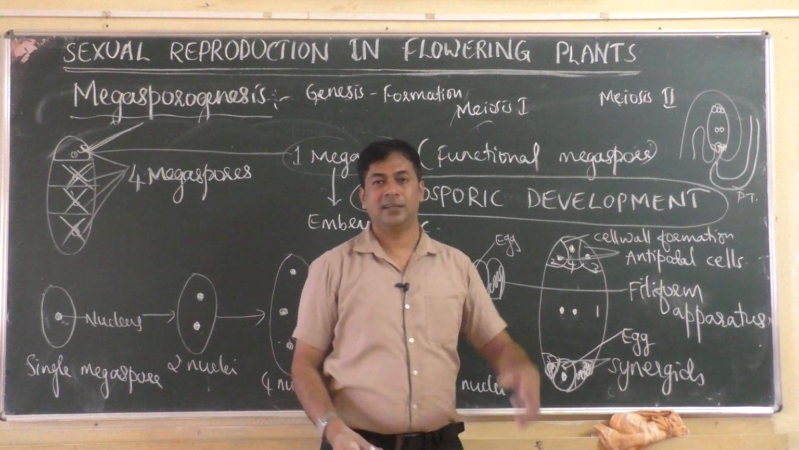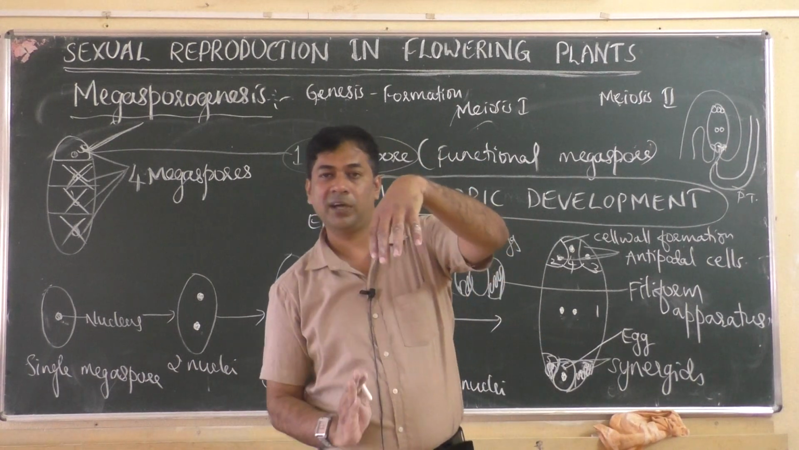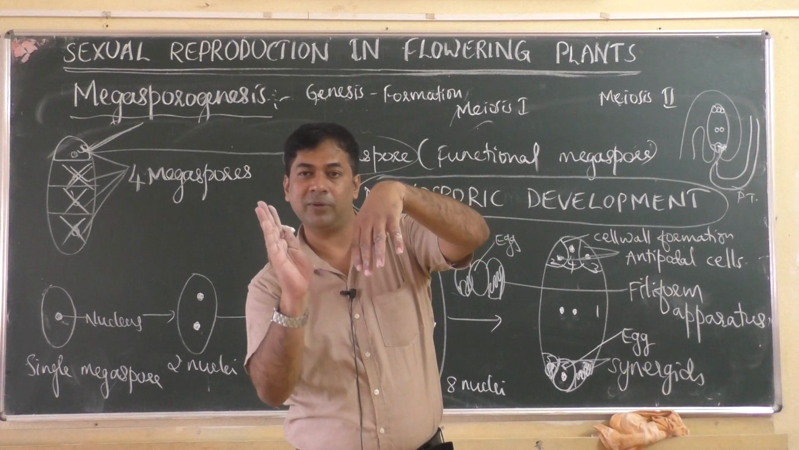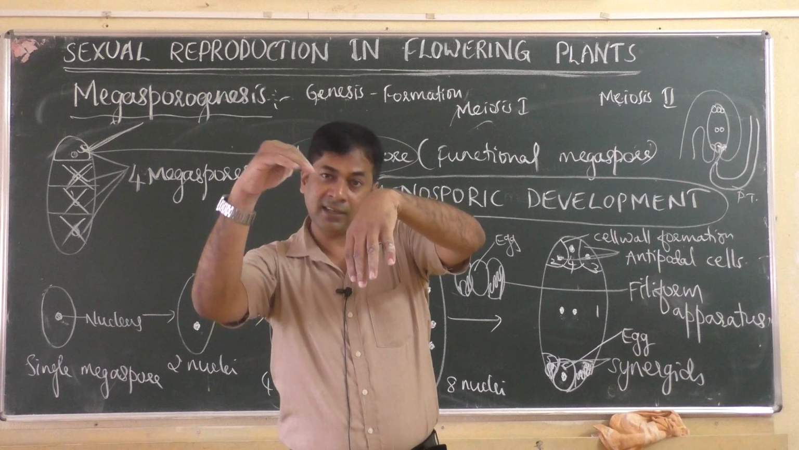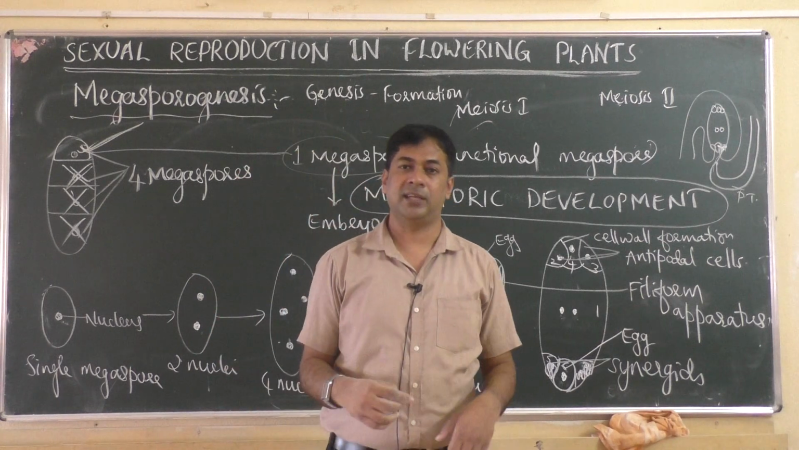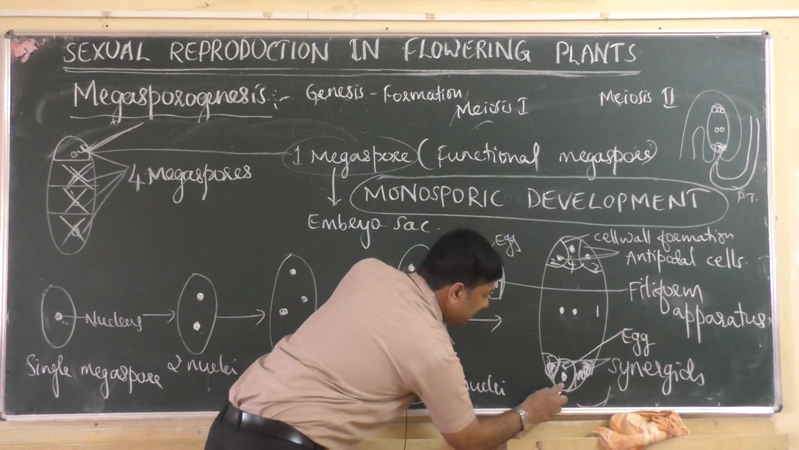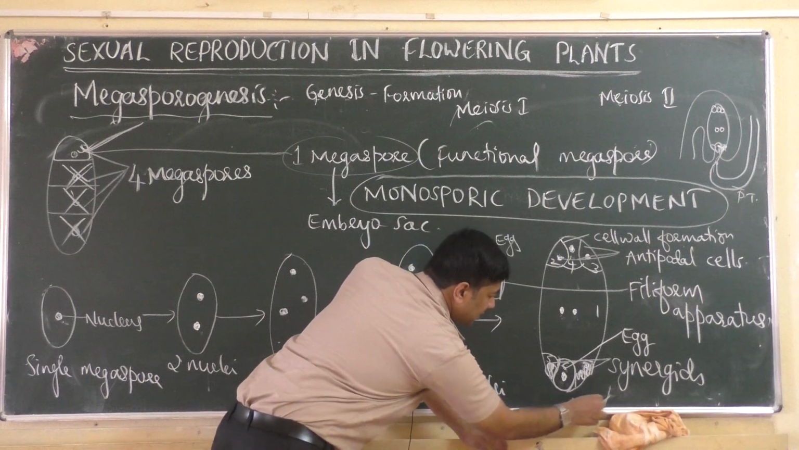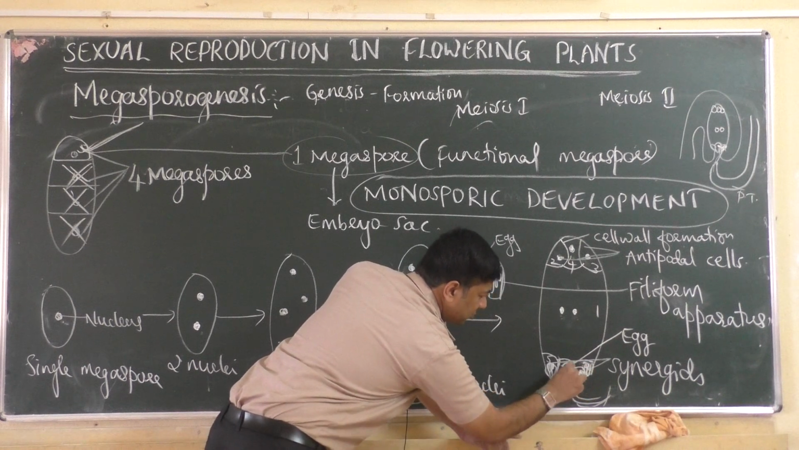Not directly. The pollen tube directly doesn't meet the egg. So the pollen tube has to go through the filiform apparatus, then from the filiform apparatus it goes to the synergids, then it meets the egg. Are you understanding what I am saying? So first, directly it cannot meet the egg. The pollen tube comes here, then it goes to the filiform apparatus, then the synergid, then it comes to the egg.